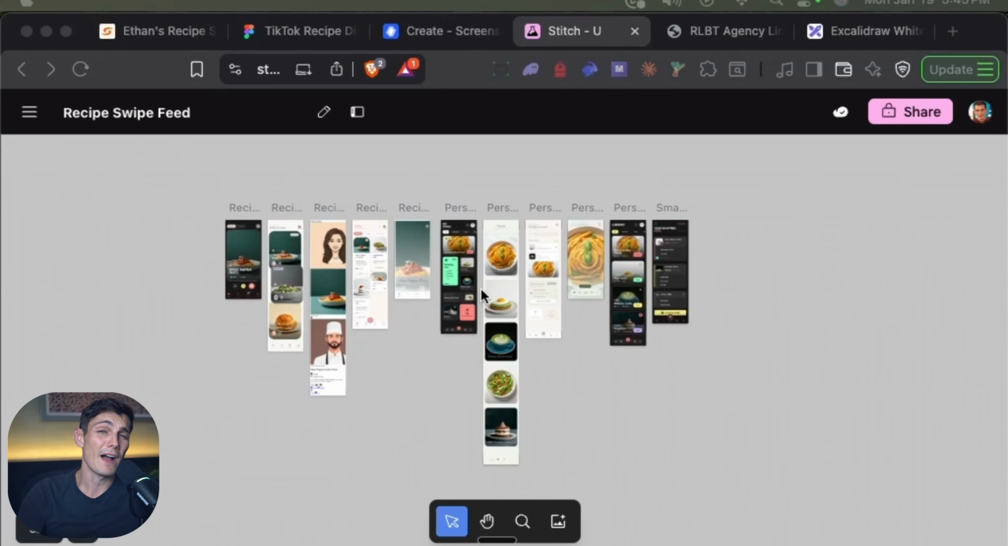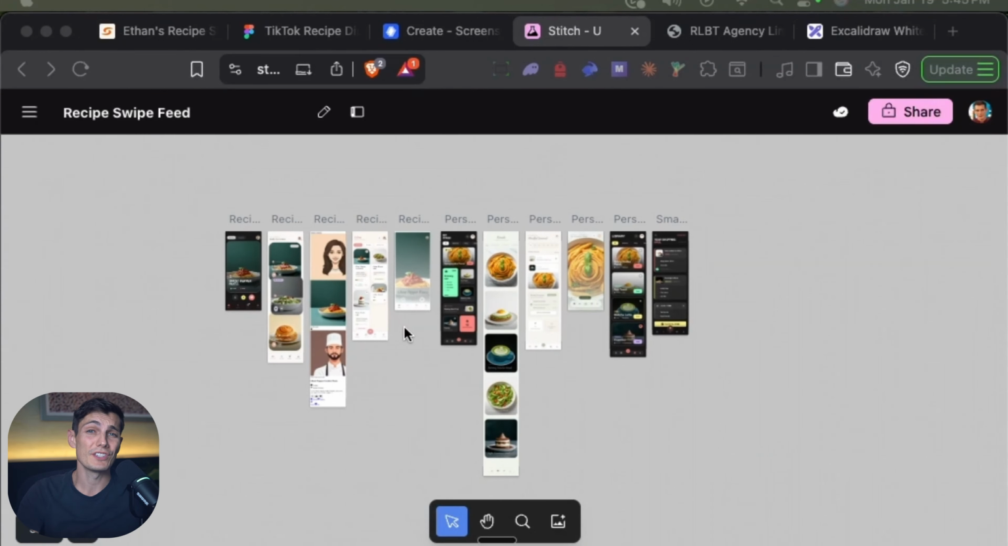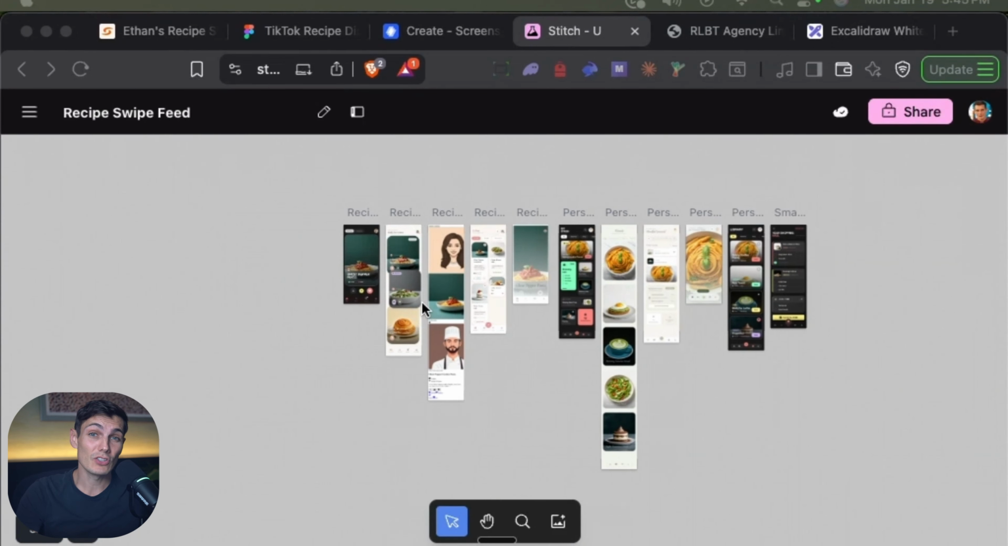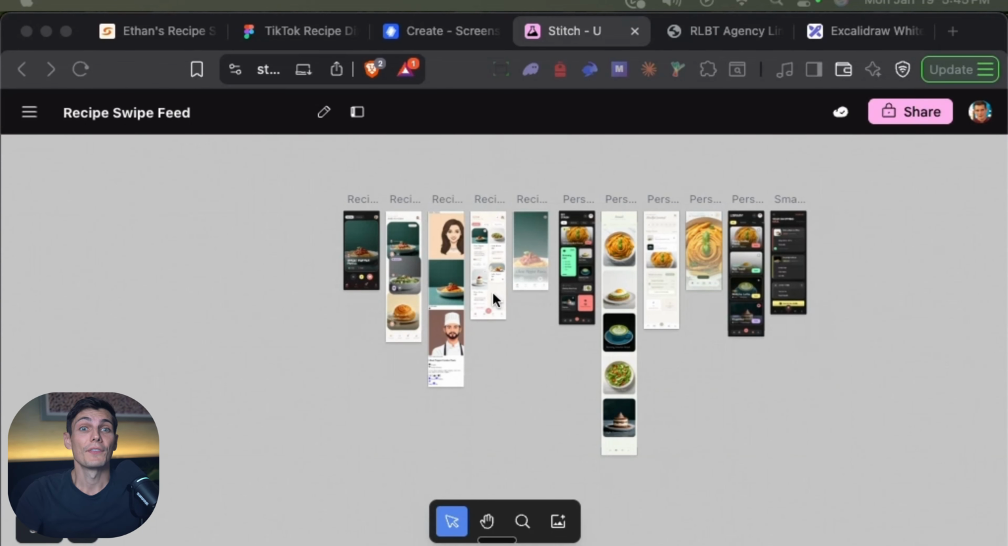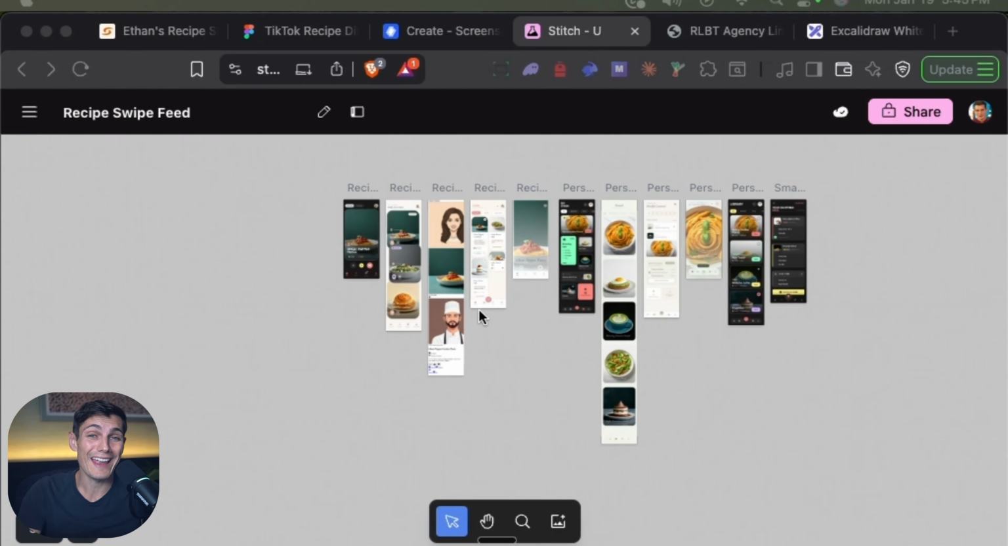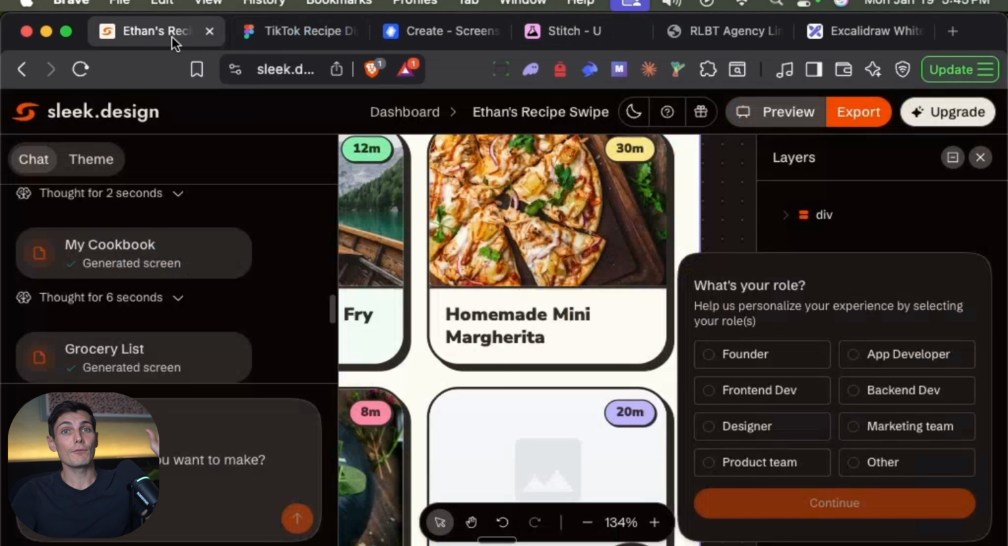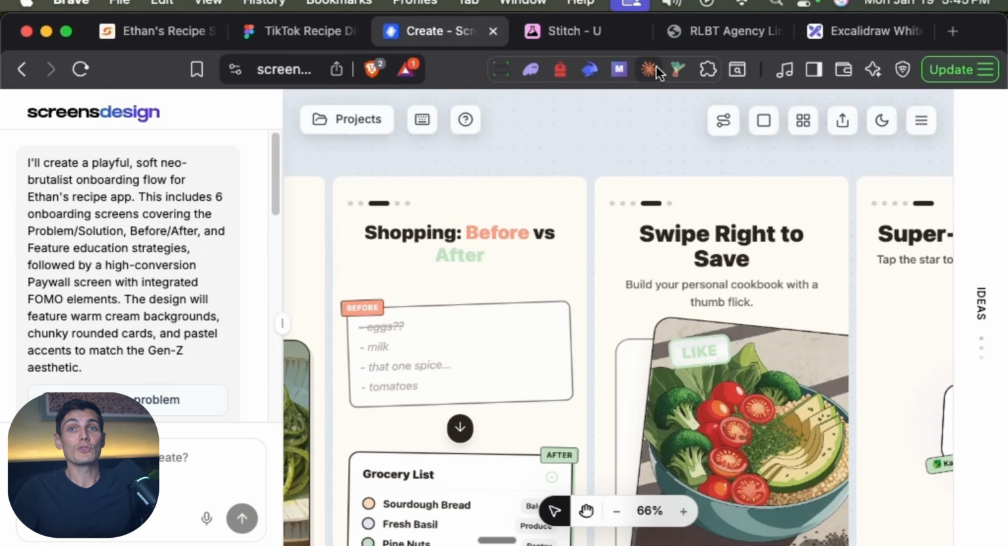I used to pay $5,000 to $15,000 for the design of landing pages. And let's not talk about mobile apps, because they have even more screens. And now with AI, you can generate everything for free, which is completely crazy. And I tried every AI design app that you can have under the sun to show you which one is